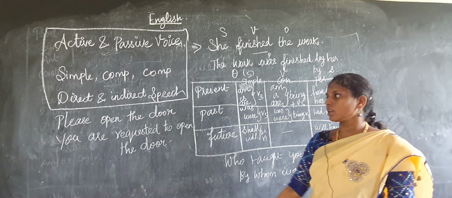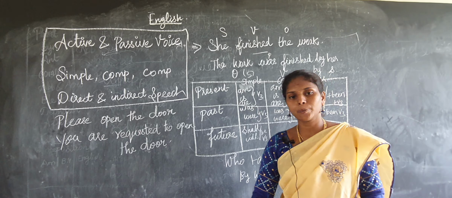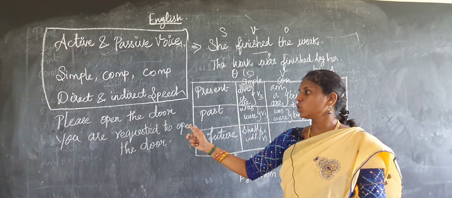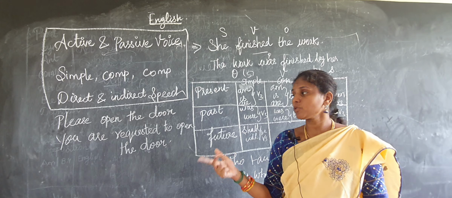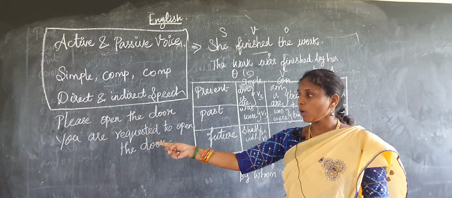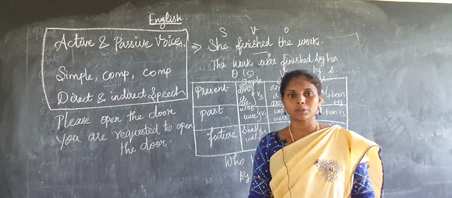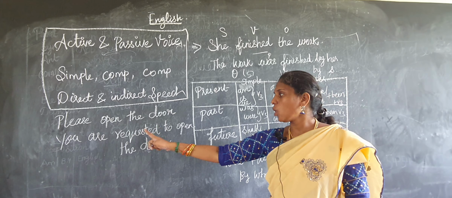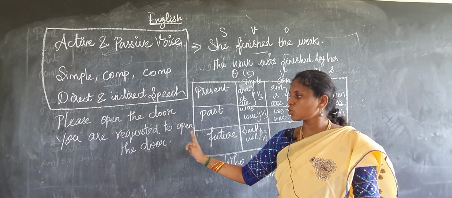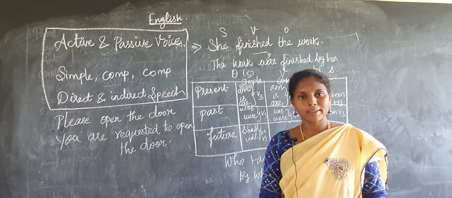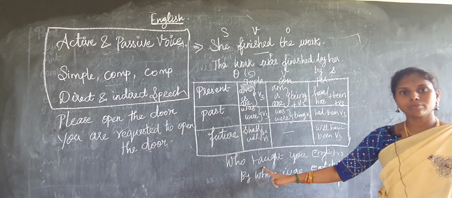Suppose the sentence given is an imperative sentence. Imperative sentence means, for example, please open the door. So here, please open the door is an imperative sentence. So for an imperative sentence, you have to use only one phrase. What is that? You are requested. Okay? You are requested to, and then you write to open the door. That's all.